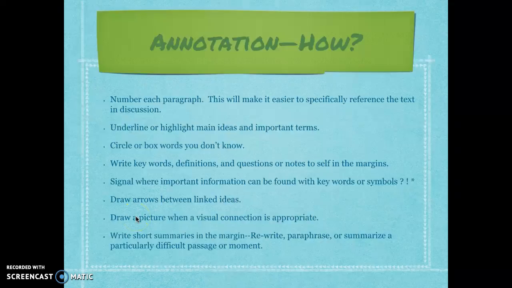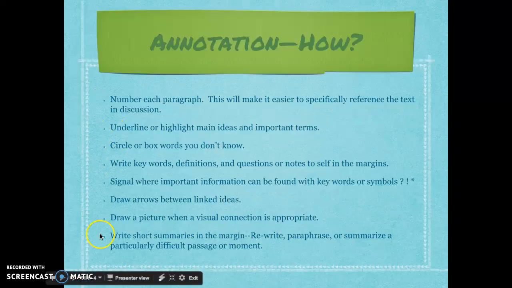Draw a picture or a symbol where something would help you to visualize it or make a connection, and write in the margins. I'm going to say this is also something you probably should do. By writing in the margins, we might summarize a specific part, paraphrase it, especially if it's difficult, or if we just want a little more clarity around it. So as you annotate your text, first things first, you're going to write directly on the article. You're going to number each paragraph. And our learning target is to show significant interaction with the text.